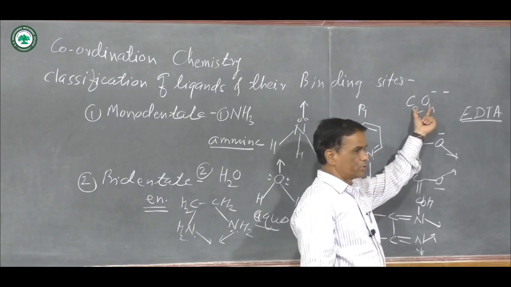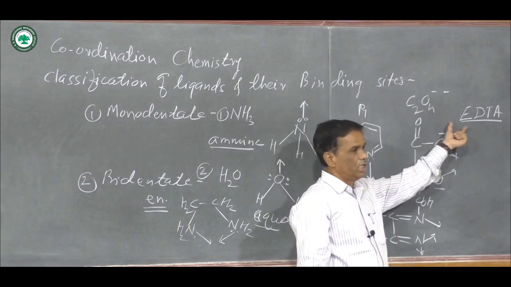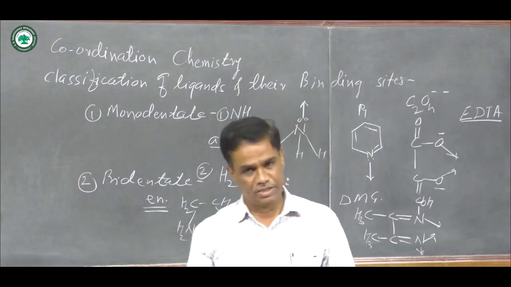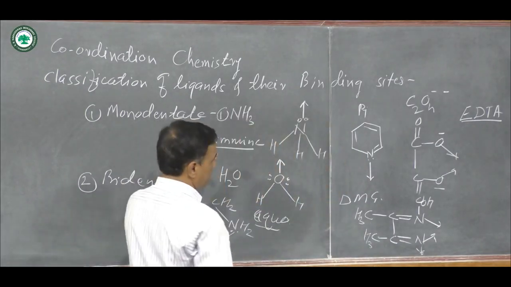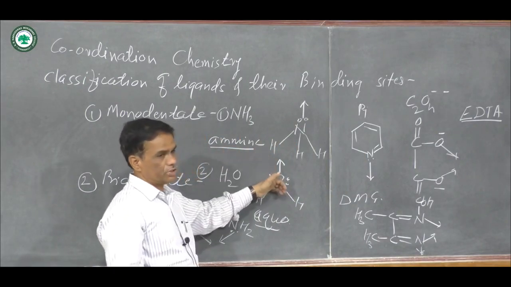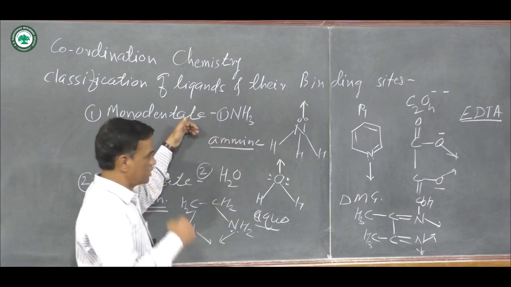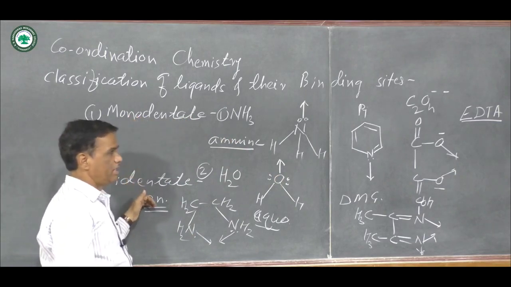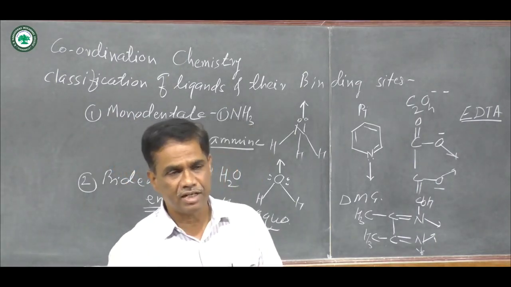This is oxalate, C2O4 double minus. This is named oxalate. Here ethylene diamine tetraacetic acid, the short form is EDTA. Like that, their symbols and their names are given in the representation of coordination compounds. And there are various types of ligands on the basis of donation of electrons and formation of coordinate bonds. The first type is monodentate, second is bidentate, then tridentate, tetradentate, pentadentate, hexadentate, etc.